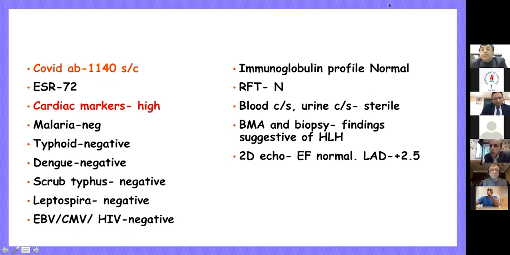When we did the bone marrow of this patient with this whole background, we really went down to the hematology lab to discuss, and they said that they could see a lot of hemophagocytosis in that patient. And 2D echo here was kind of normal for this patient. And we were looking at it from the point of view of Kawasaki or the MISC that is usually triggered.